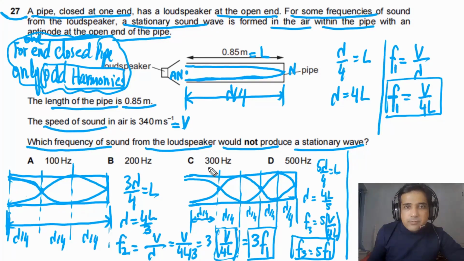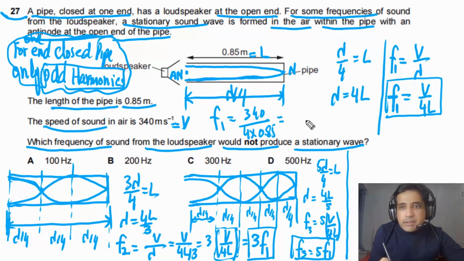Now in this case we need to calculate first of all the fundamental frequency. In order to calculate the fundamental frequency, we can write here F1. F1 is equal to V divided by 4L. So V is equal to 340, divided by 4 times L. L is equal to 0.85. So our answer in this case will be equal to 100 Hertz.